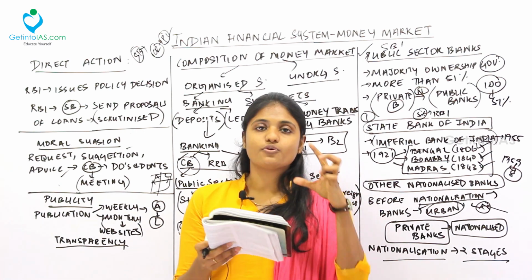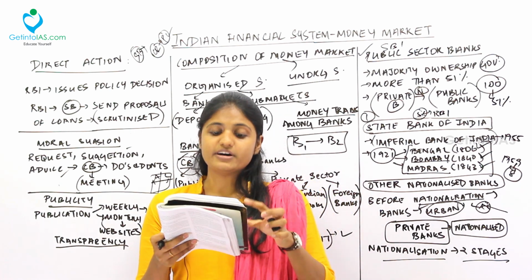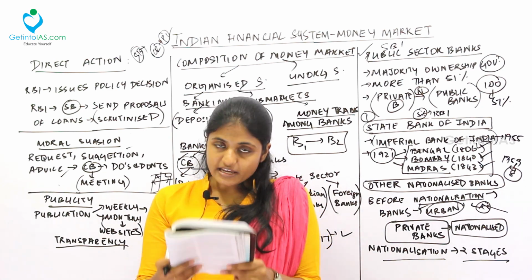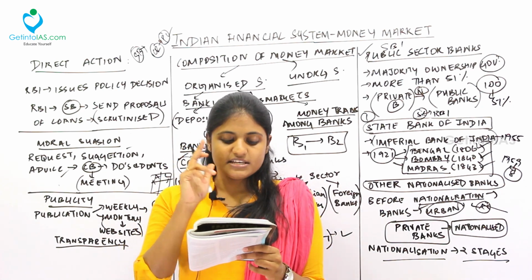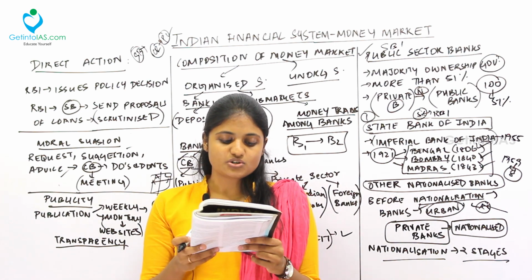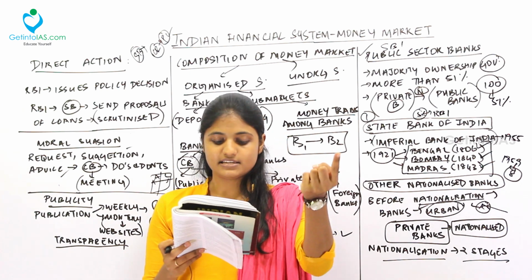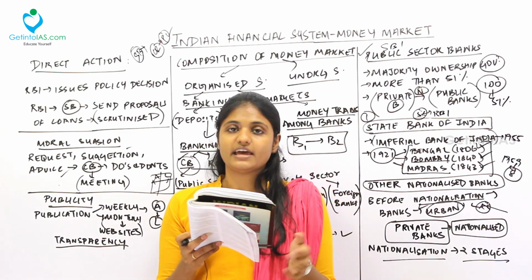Fine. So, all these 14 large commercial banks were nationalized on July 19, 1969. Secondly, this was the first nationalization. Secondly, 6 banks were nationalized on April 15, 1980. So, you have to get the point. First was done in 1969. Second, it was done in 1980.